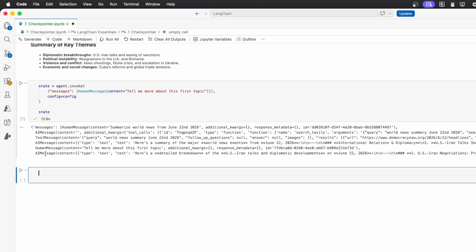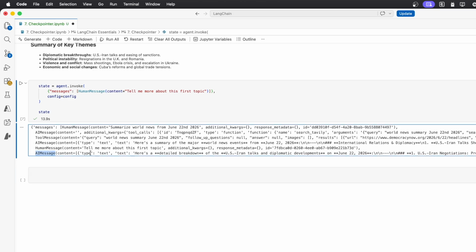And let's have a look at the last message here. Once again, you've got some text and references, but we see that it references US-Iran, so indeed it had access to the conversation. So this was a very basic example of how you can use the checkpointer to add memory to your agent and be able to have some follow-up questions.